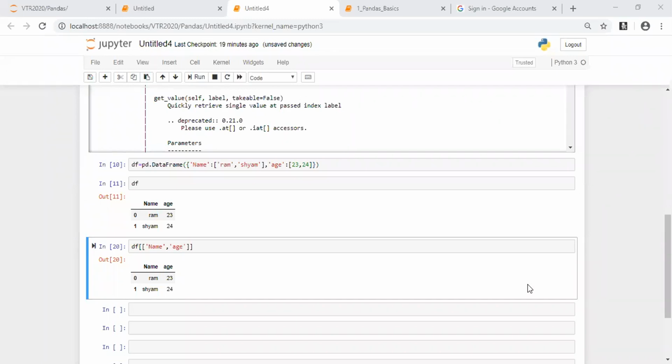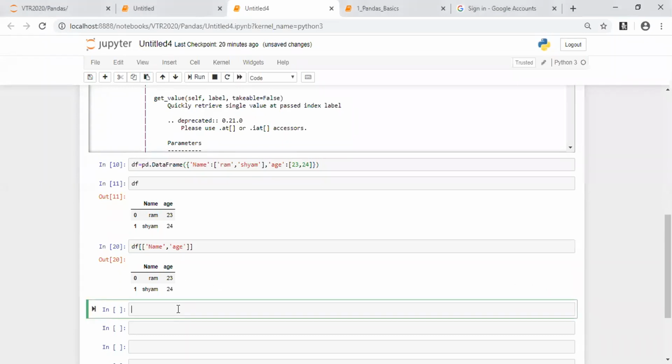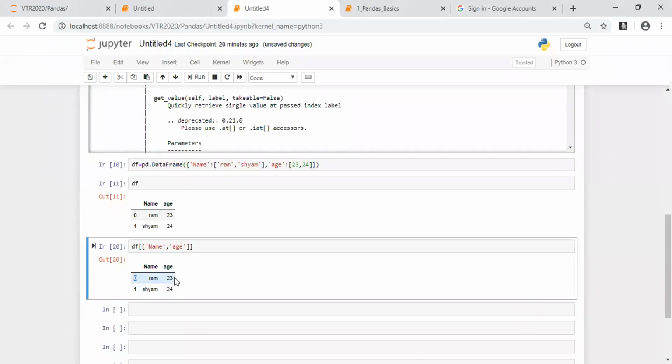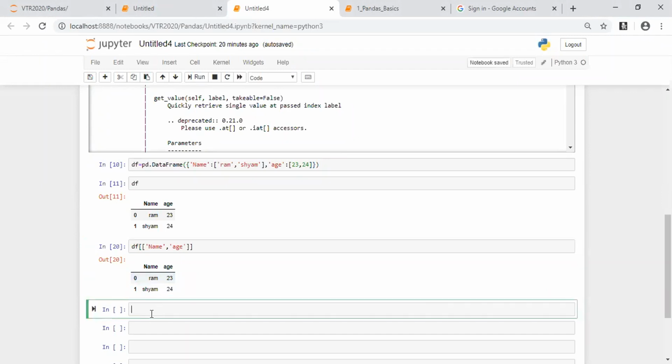So now we got to know why we gave double brackets here. Just because we have both name and age. When you're combining multiple elements, you have to use the list. That is what we did. Now I say that I require only 23. Is there any option to get only 23? I see this 23 is the zeroth row and the first column. Would you agree? Okay, so zeroth row, first column.